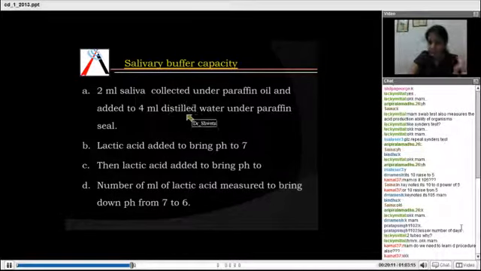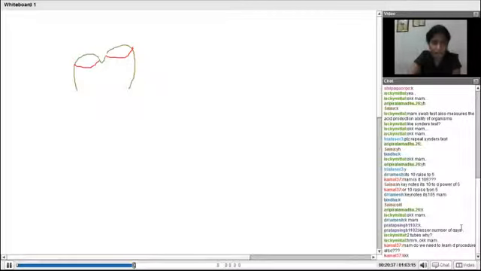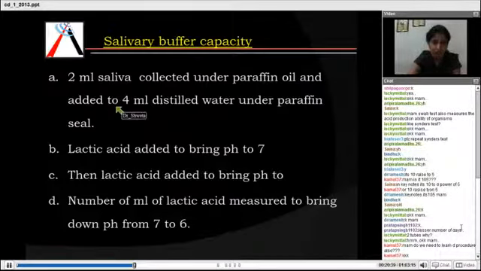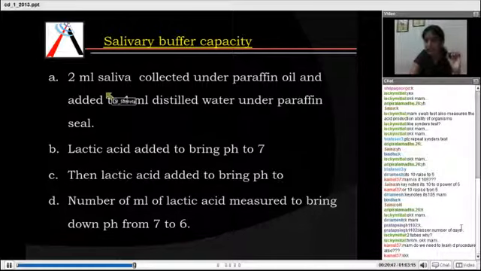So what you do, saliva is taken with water, lactic acid is added to this to bring the pH to 7. Lactic acid is added to bring the pH to 7, and then another ingredient is added, an alkaline ingredient, just one. 2 ml of saliva is collected and it is put in distilled water, and lactic acid is added to bring the pH to 7.